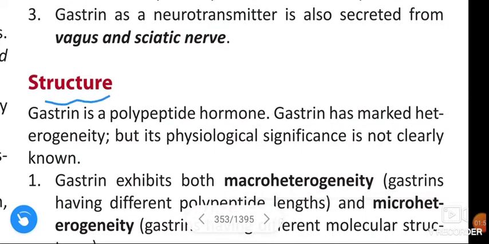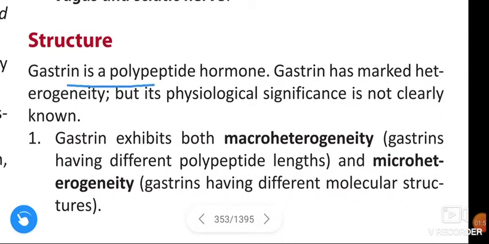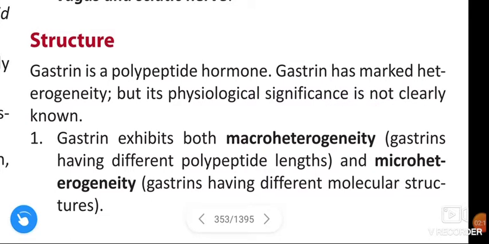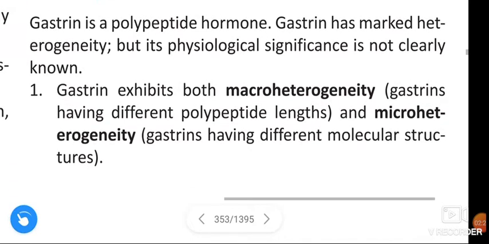Next, coming to the structure of gastrin. Gastrin is a polypeptide hormone. Gastrin has a marked heterogeneity, but its physiological significance is not clearly known. Gastrin exhibits both macroheterogeneity, gastrin having different polypeptide lengths, and microheterogeneity, gastrins having different molecular structures.